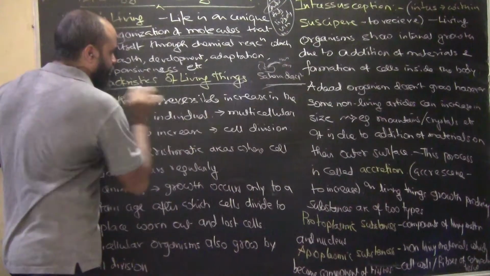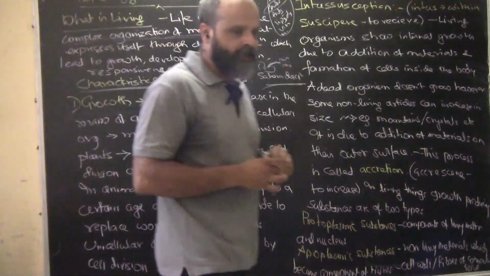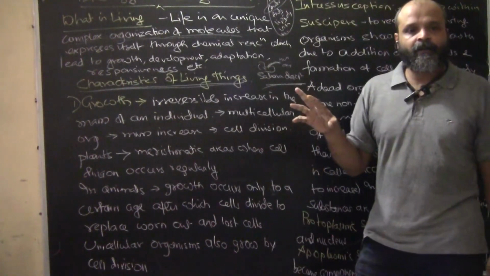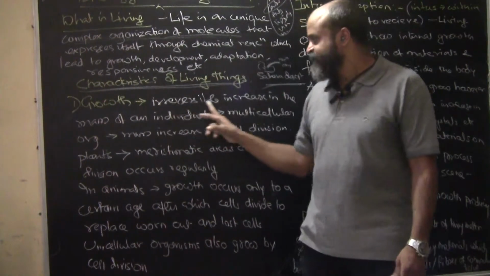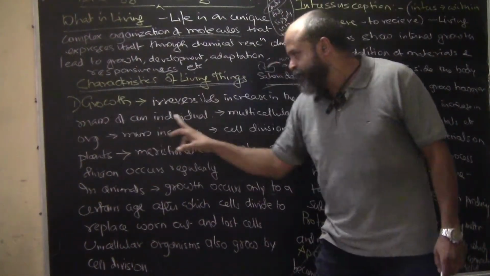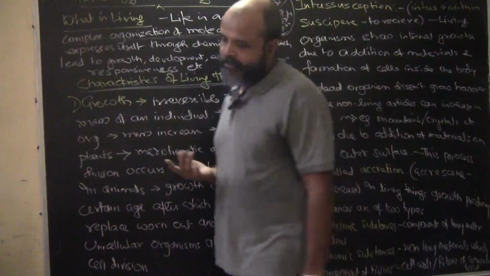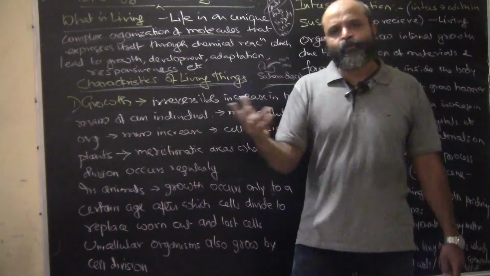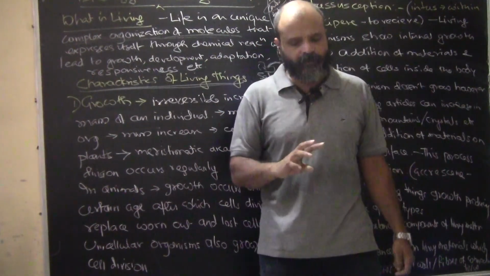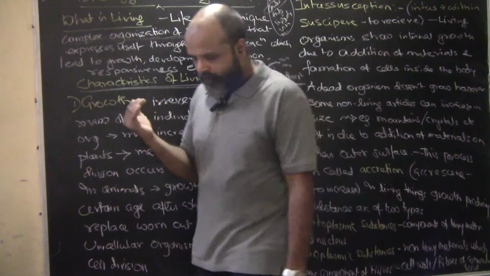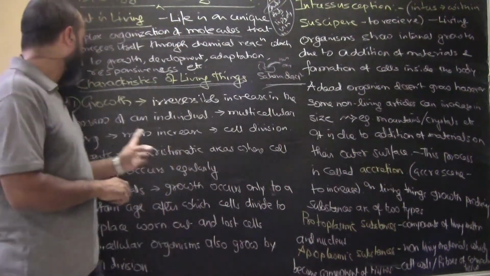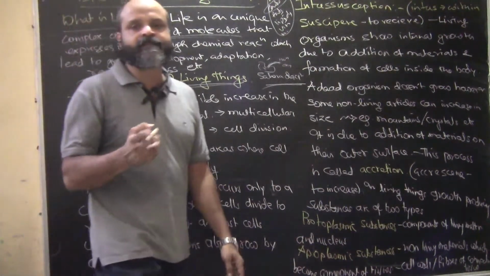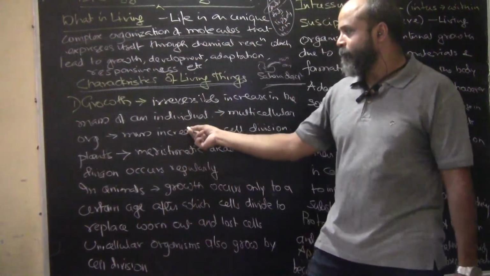Now what are the characteristics of living things? How do we define this? Growth, obviously we know that growth is a process which has to be there. It's an irreversible increase in the mass of an individual. Now what do you mean by this? When I say there is growth in height, you have seen that animals or even human beings, their height or the growth of their height stops after some time. So if it stops after some time, then definitely something happens which will increase the mass of an individual.